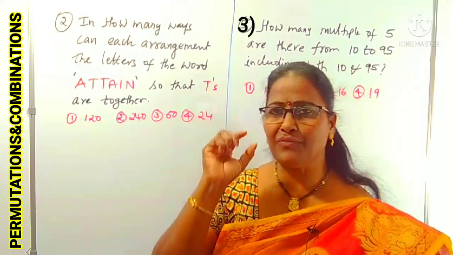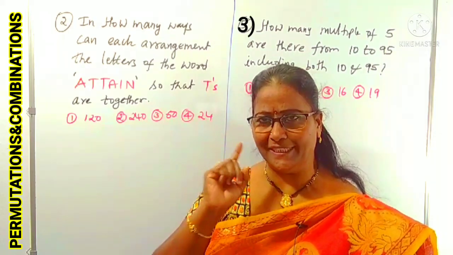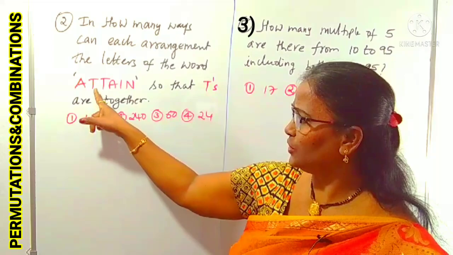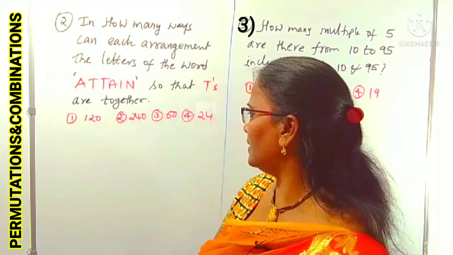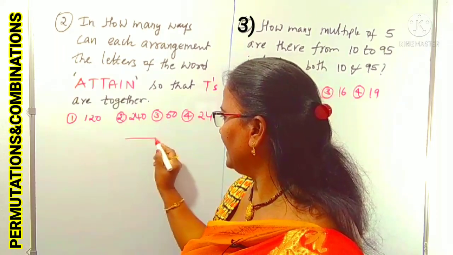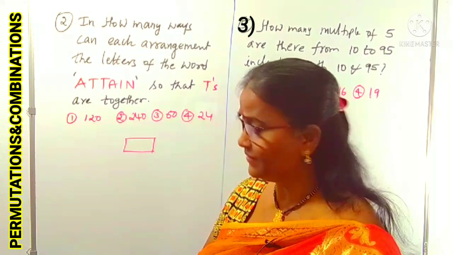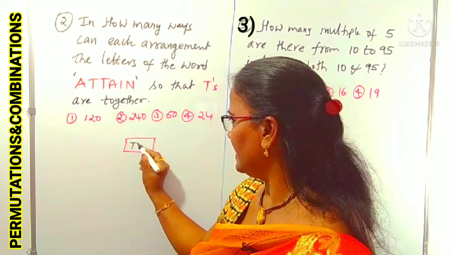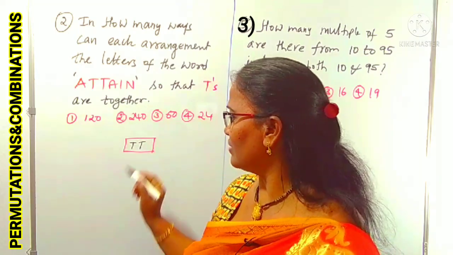Okay. In case of together, whatever the category, we can take it as one unit. Okay, right. Here, what is together? 2 T's together. Means what? We can arrange like this: the 2 T's as one unit. In case of together, you have to concentrate like this. How many T's are there? 2. 2 T's as one unit.